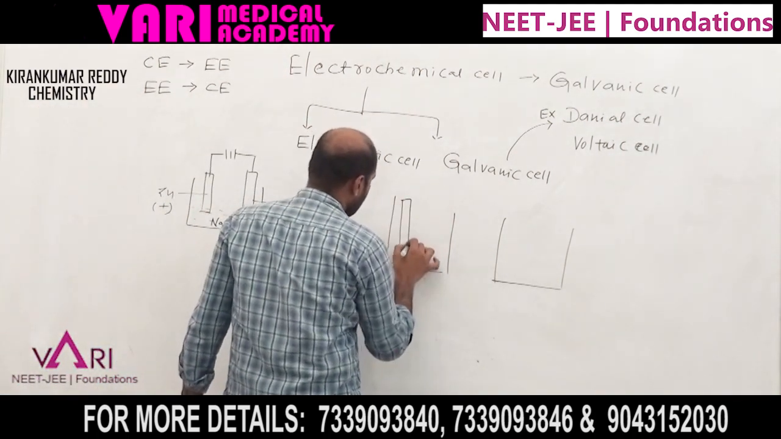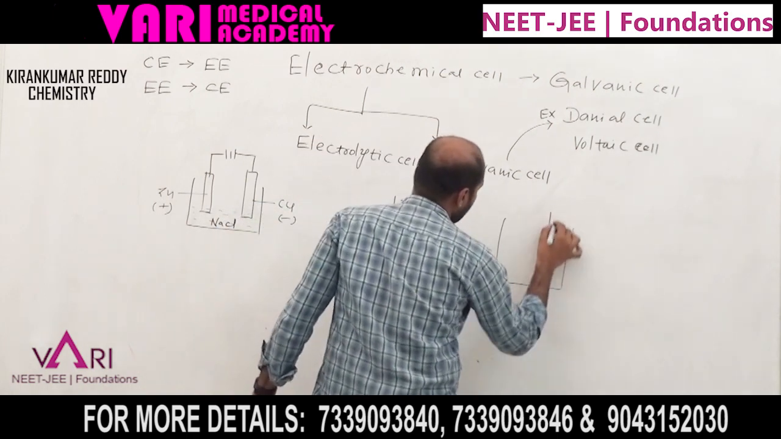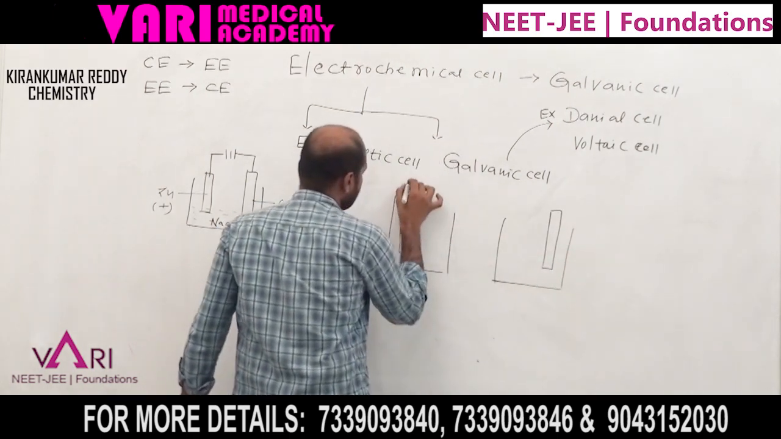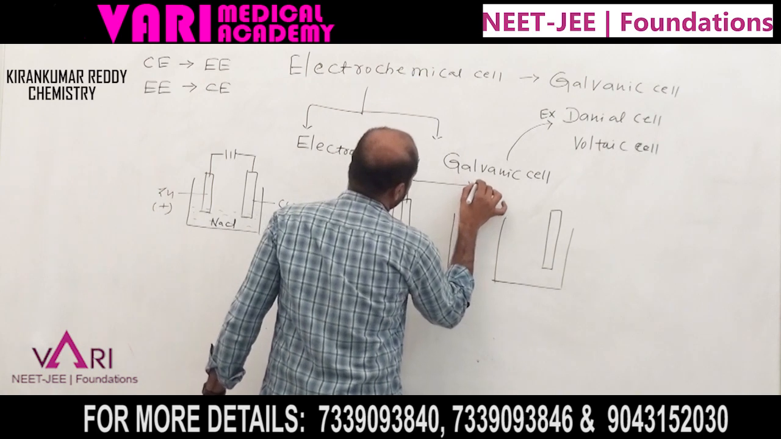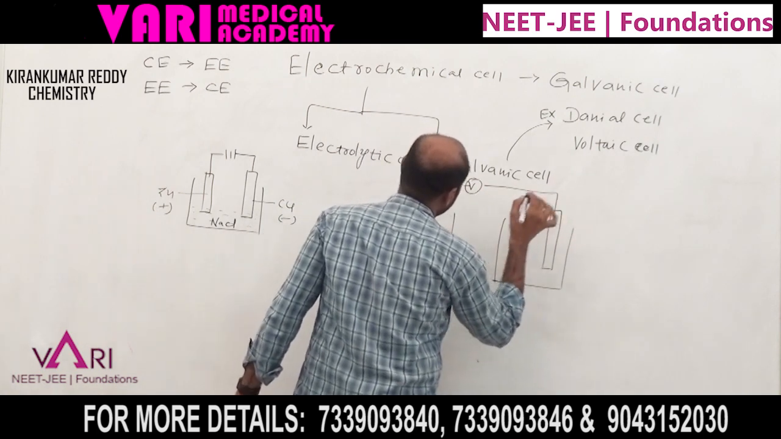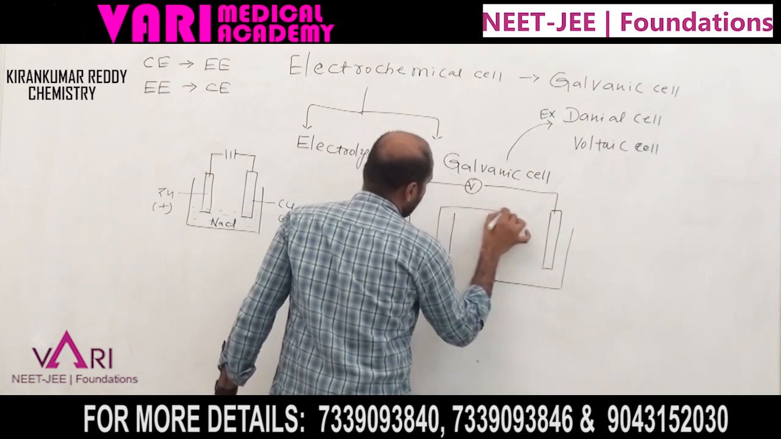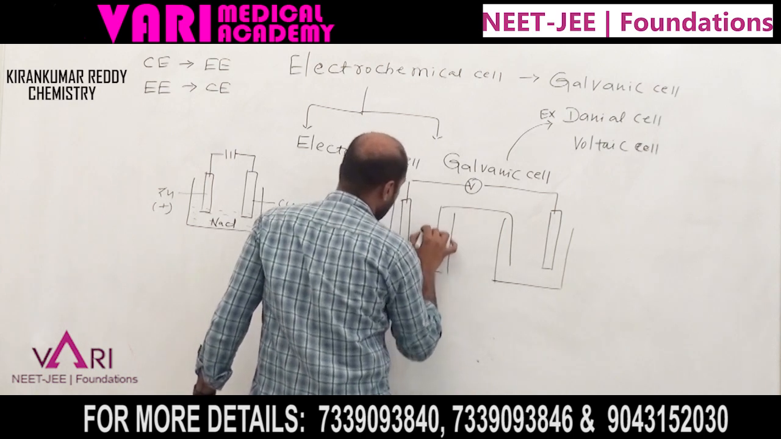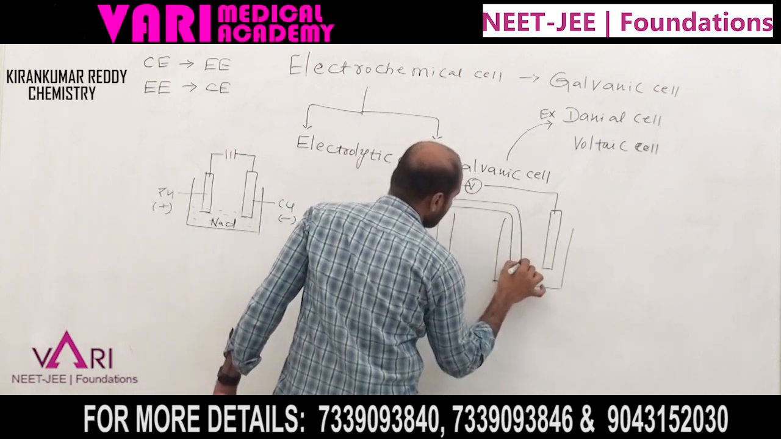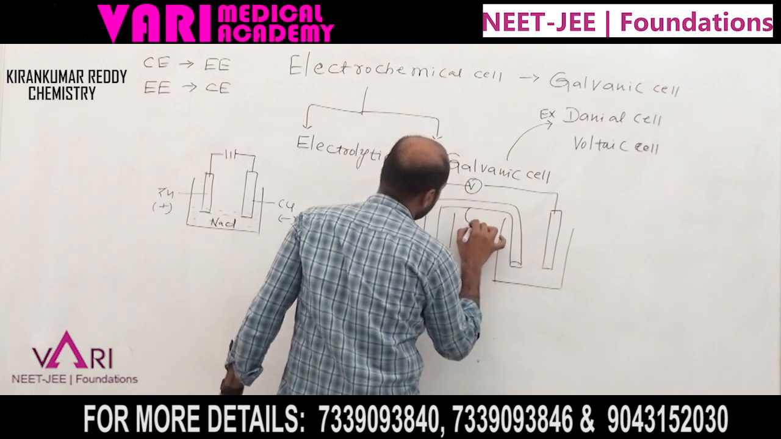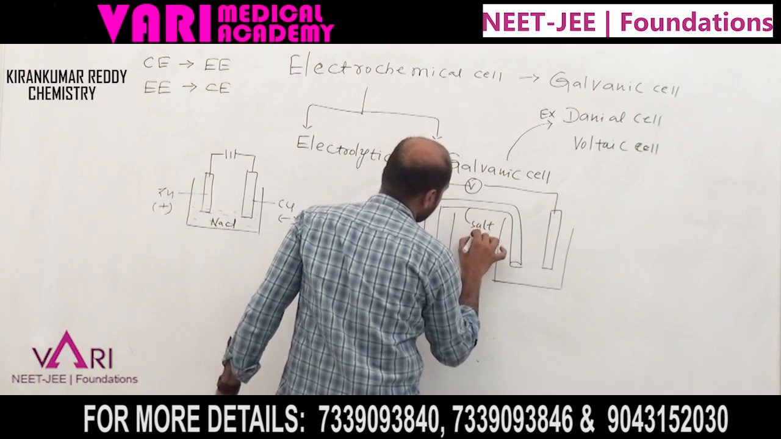Here I am taking a galvanic cell with two electrodes. What are the electrodes? One is the zinc electrode, another one is the copper electrode. They are connected to a voltmeter or potentiometer. The two half cells are connected by a U-shaped tube, that is called a salt bridge.